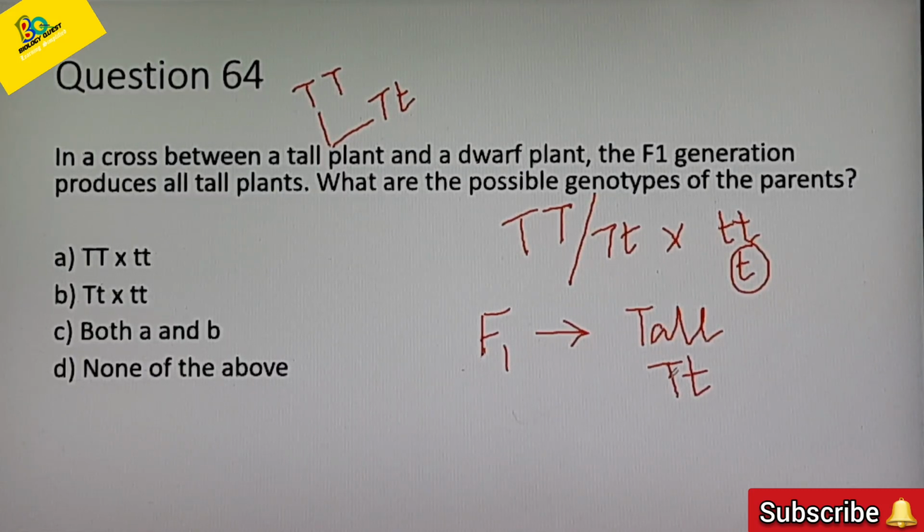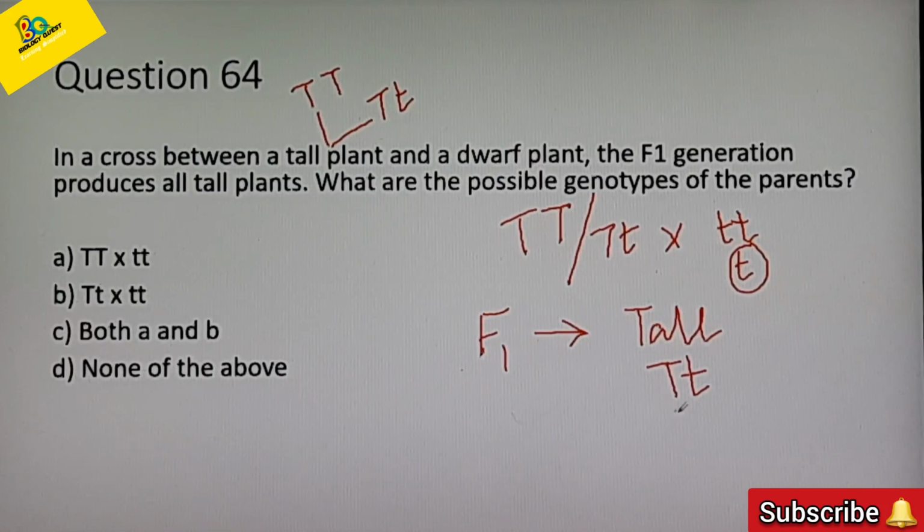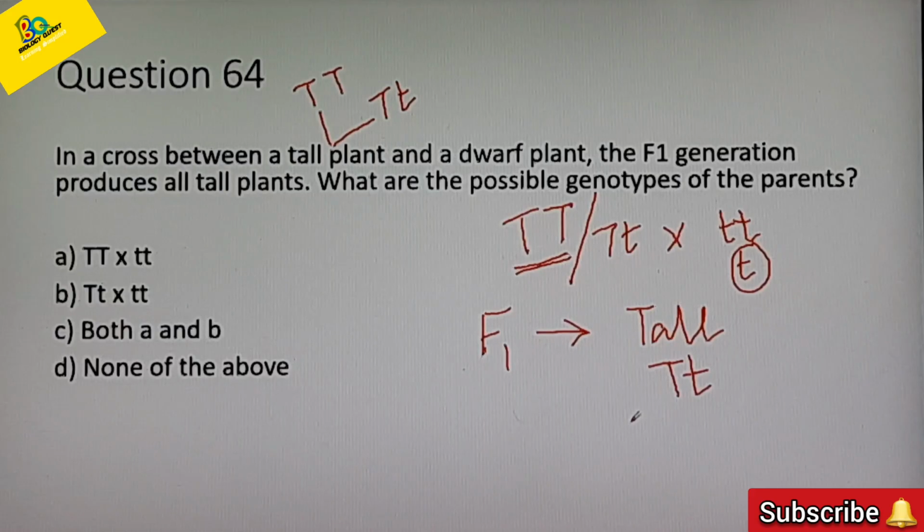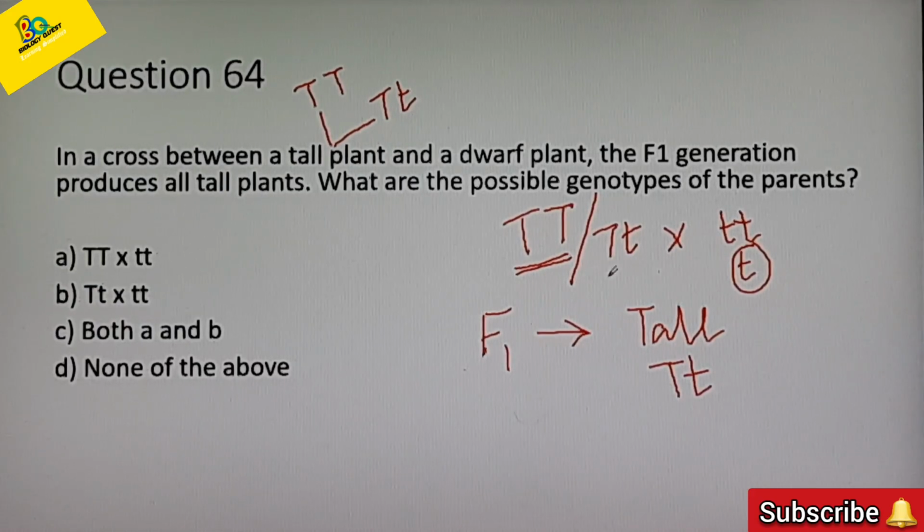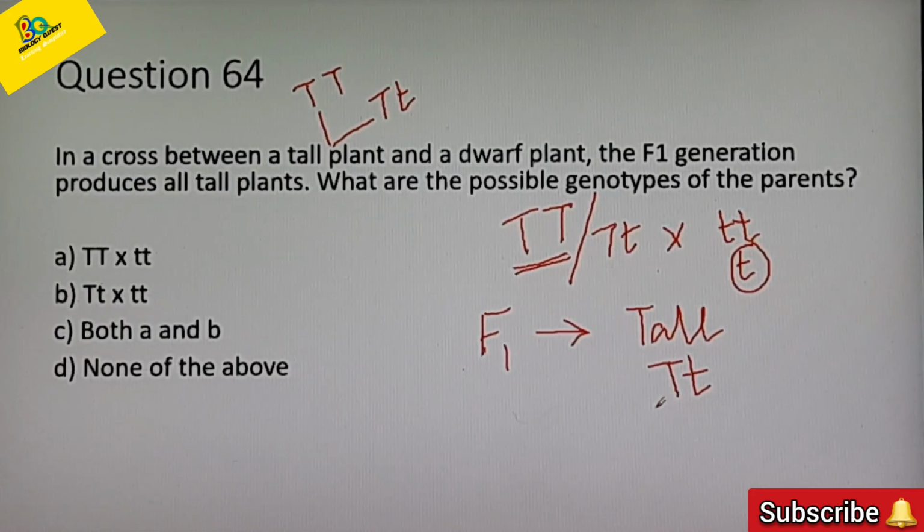Okay. So in order to get all the plants in the F1 generation tall, the genotype of the tall parent should be capital T, capital T. Then only all the offsprings produced in the F1 generation will be tall.